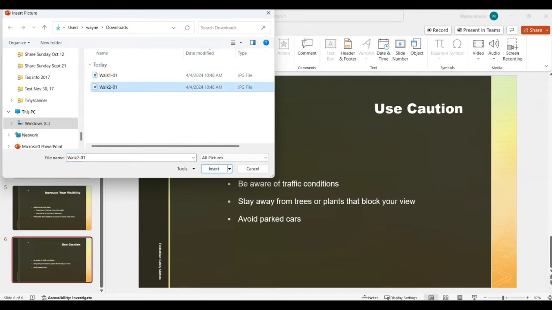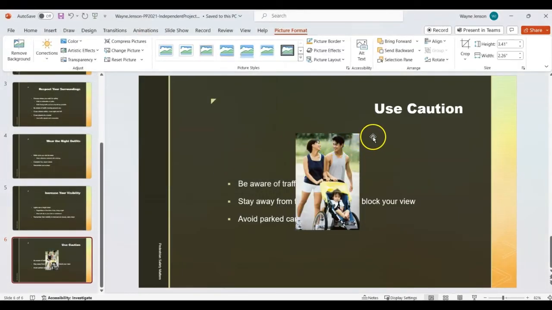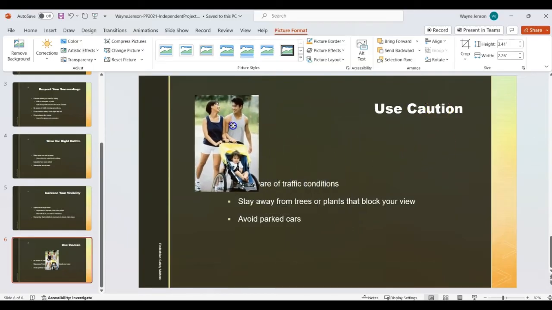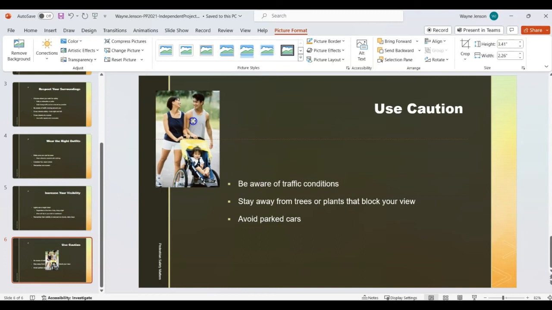This instruction was a little bit misleading, I think, from the resources link. What does that mean? But insert this picture. So click insert, and then we're going to close the Design Ideas pane if it opens, but it doesn't because we're using PowerPoint 2021 or Office 2021. And then we're going to move the picture to the upper left-hand corner of the slide. And so we're just going to drag it up here. So it's like this.